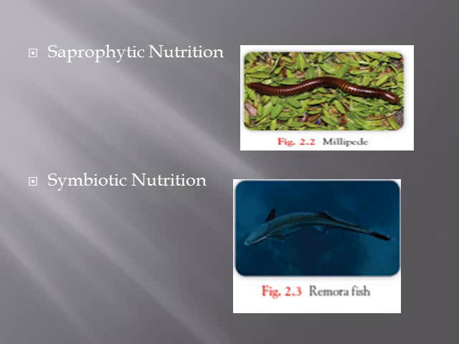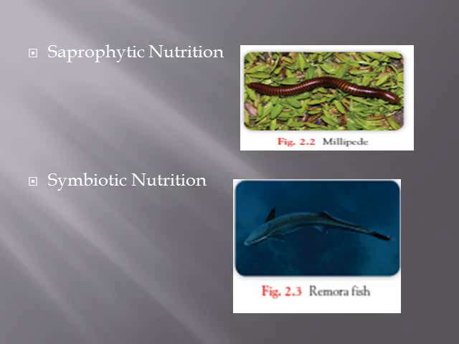The next one is symbiotic nutrition. See, in this kind of nutrition, two animals live in close contact with each other, and they interact in such a manner that either both get the benefit from this relationship, or one of them benefits, or none of them is harmed by this association.